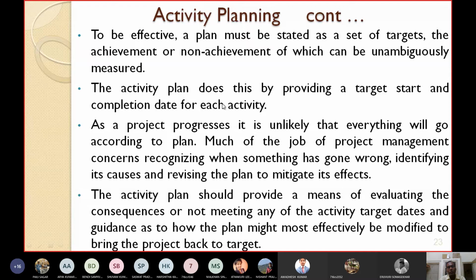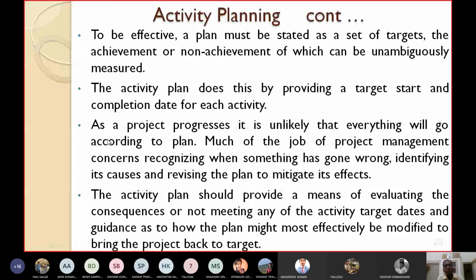That's why this activity plan can say whether this is achievable or not achievable. The activity plan does this by providing a target start and completion date for each activity. For each activity, the activity plan sets two dates. One is the target starting date, another is the target completion date or ending date.